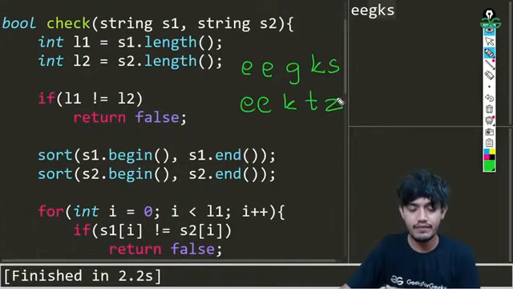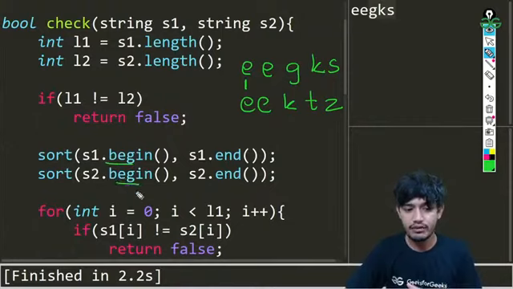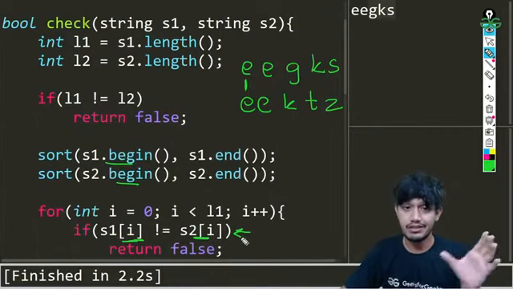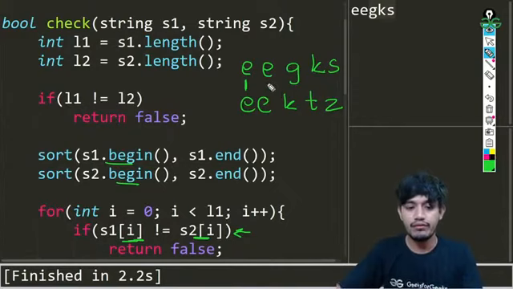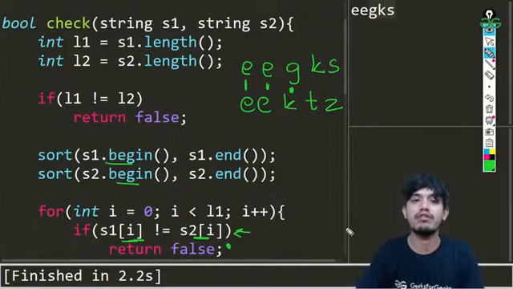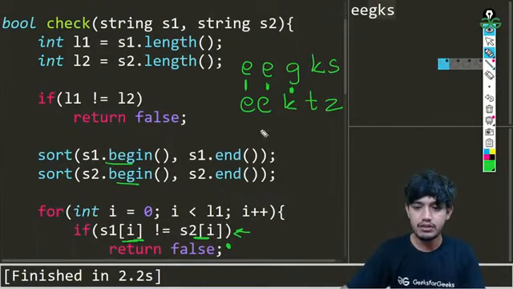T, Z, something like this. Now the lengths of both are equal, so it just came here. Then we came here and sorted them. Then we check if S1 is not equal to S2, but if they are equal, it will not come into this condition. For this also it will not come into this condition. For this it will come into this condition and will return false. As simple as that. So that's what is happening here.